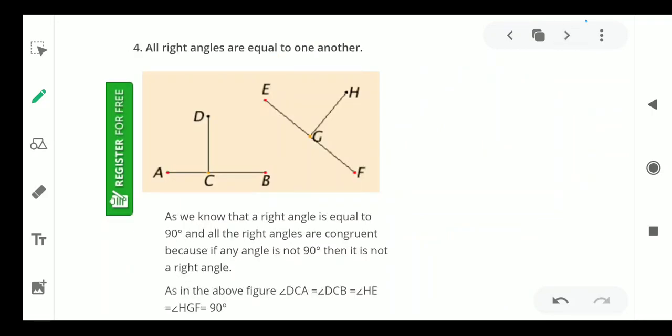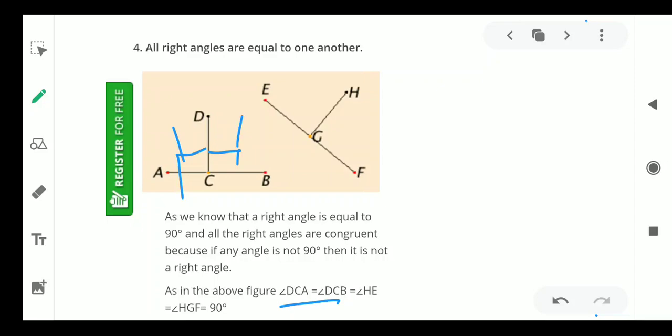The fourth postulate: all right angles are equal to one another. For example, in the first figure, this is a right angle and this is a right angle. Are both equal or not? Wherever you take them, if it forms a right angle, it is equal to the other. So angle BCD is equal to angle DCA.